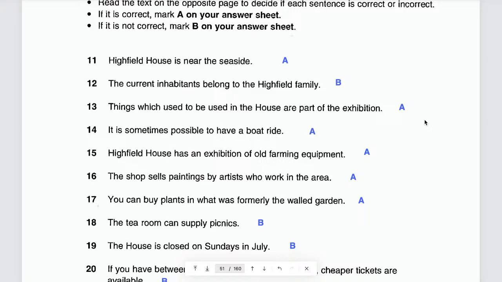Exhibition, what does that mean? It's like a museum, but exhibition means you have a gallery and you show many different things to the public. Many people can come and see and view those things or watch those things. So that's what we call exhibition, là triển lãm các bạn. Okay, so things which used to be used in the house are part of the exhibition, and the answer is A. That is correct.